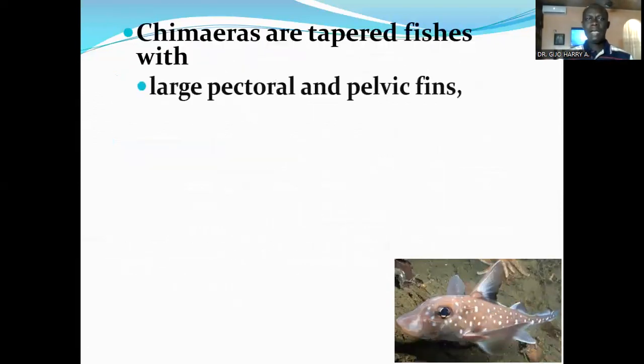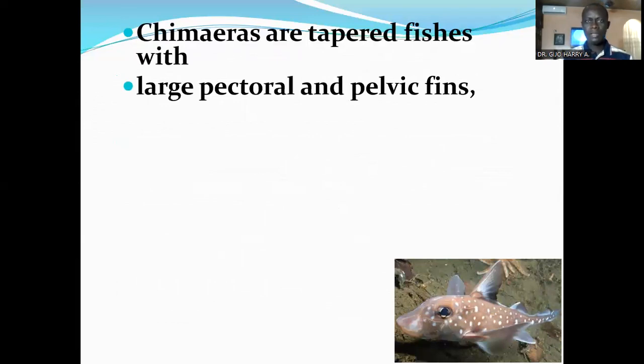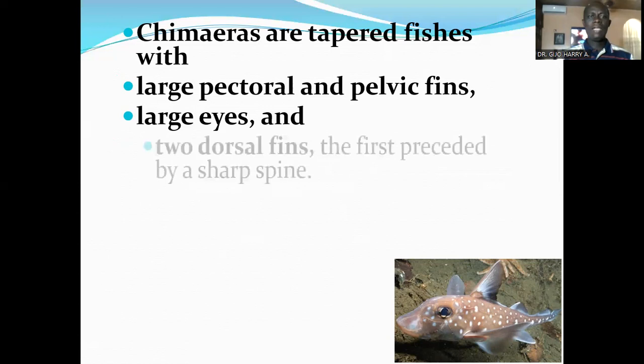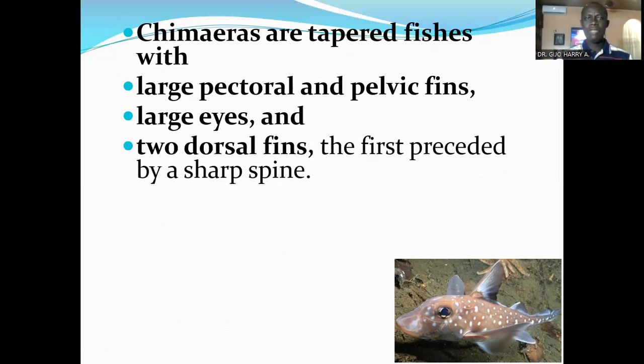Chimeras are tapered fishes with large pectoral and pelvic fins. And they have large eyes, unlike the sharks that have eyes that are not very large compared to their body size.